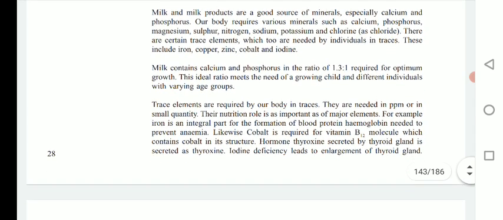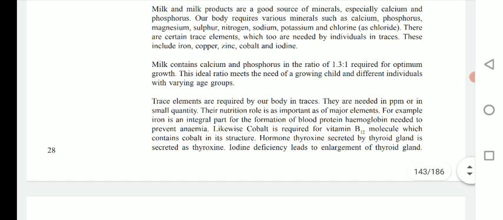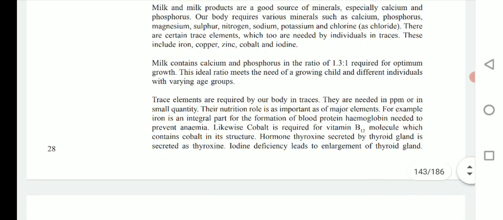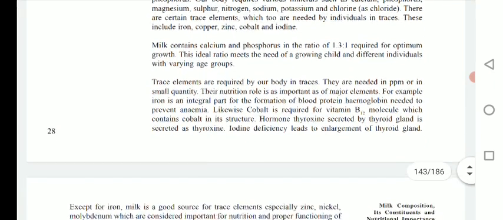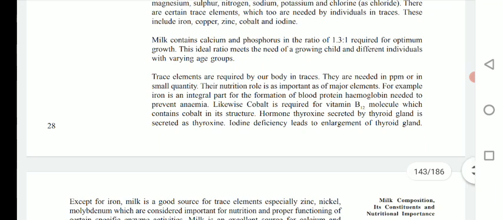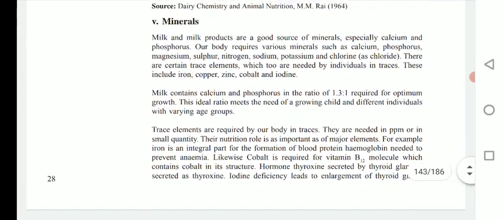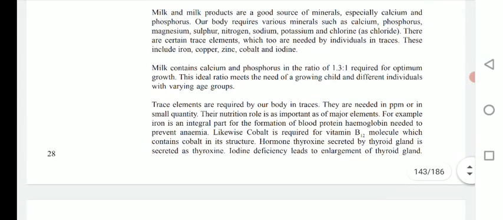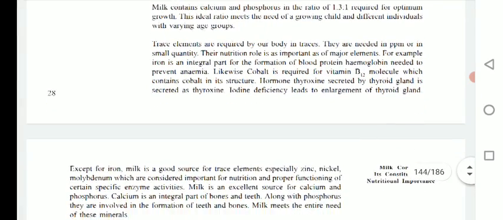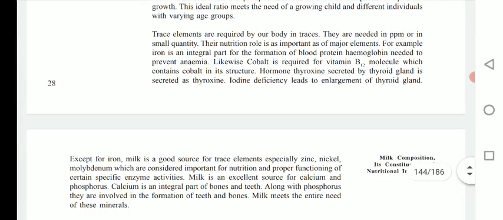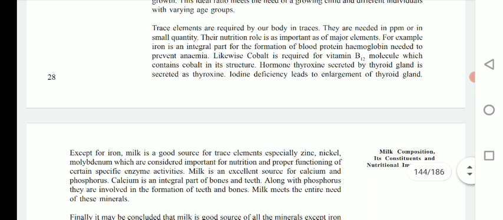Milk contains calcium and phosphorus in the ratio of 1.3:1, required for optimum growth. This ideal ratio meets the need of growing children and different individuals of varying age groups. Besides all macronutrients, milk also contains minerals, and these are especially rich in calcium as well as phosphorus. Trace elements are required by our body in traces, and they are needed in ppm or small quantity. So their nutritious role is important for major elements.